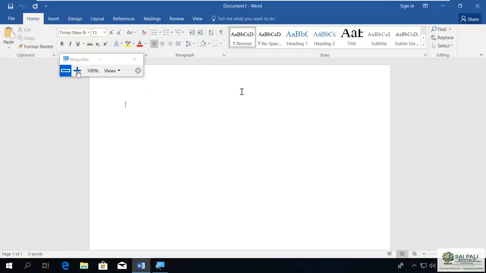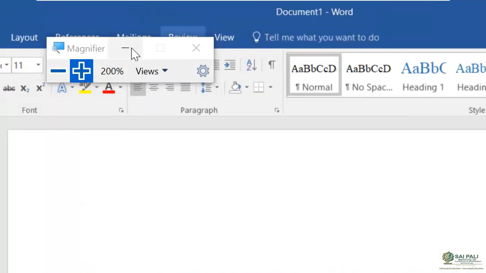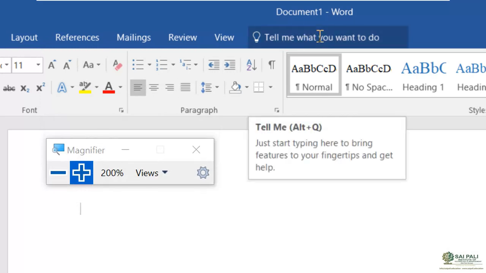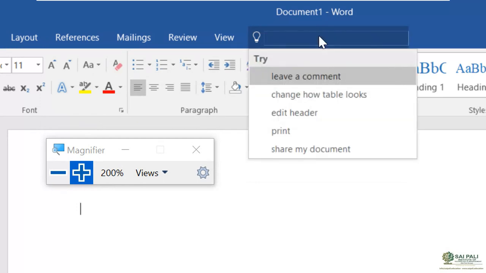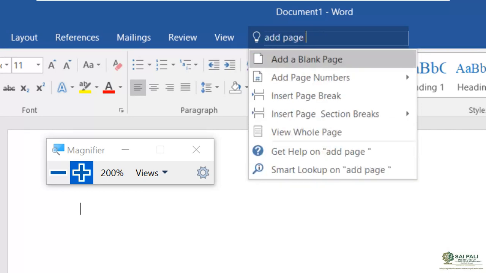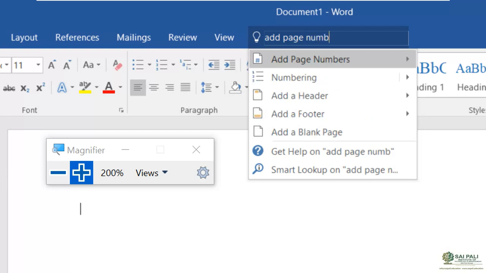This is the Tell Me feature here. In the tab, at the end of the tabs, you can see this "Tell me what you want." This is called the Tell Me feature. It is like a search box. When I click here, it gives me the option to search. Like I say, add page number. Now you can see as I am typing, it starts showing me related options, and these are the options it has searched.